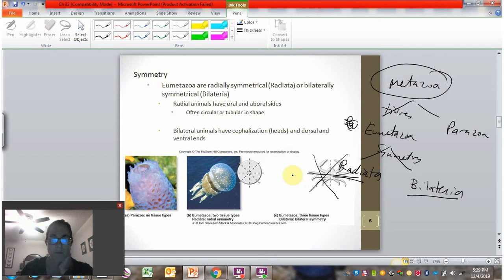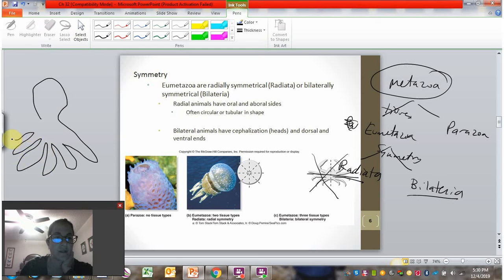Most animals are bilaterally symmetrical, okay? The only organisms that are not are the jellyfish and their relatives. Oh yes, so let me show you one that people get confused about. So this is my really, really lovely drawing of an octopus.